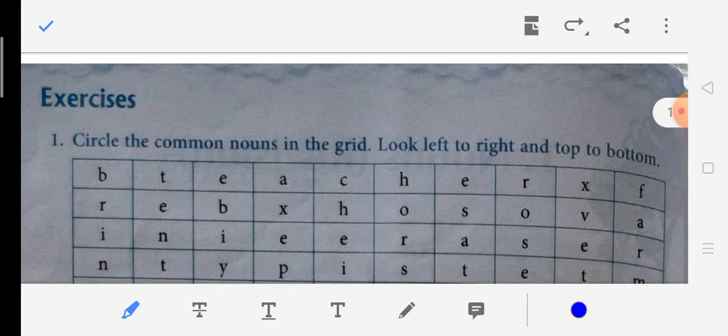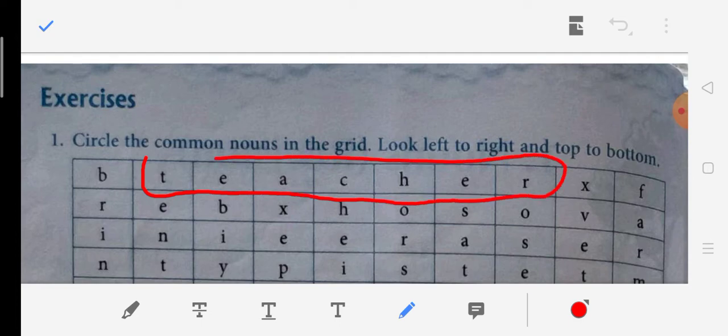But if I exclude a few letters from here, I will be able to get a common noun, that is the word teacher. T-E-A-C-H-E-R, teacher. Then in the next one we have REBX. So there is no word in the next one. We can go to the third one now.